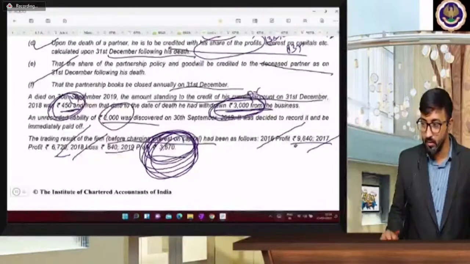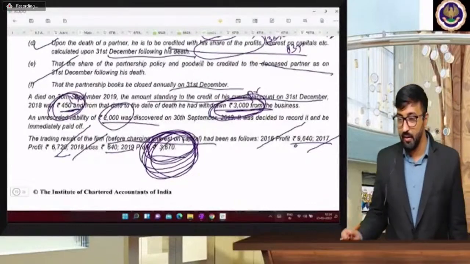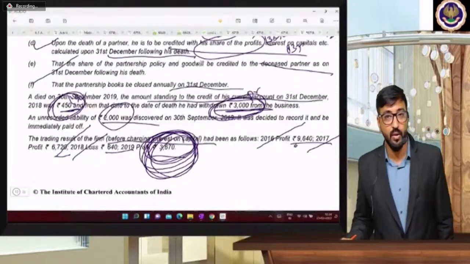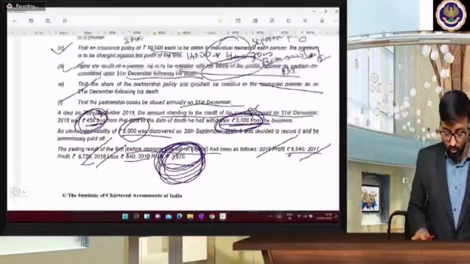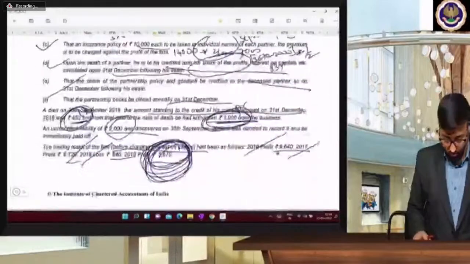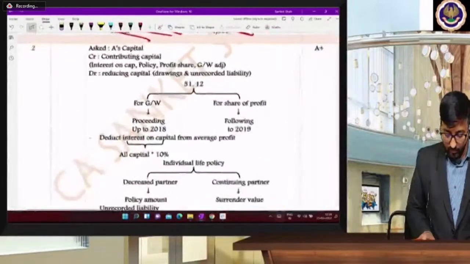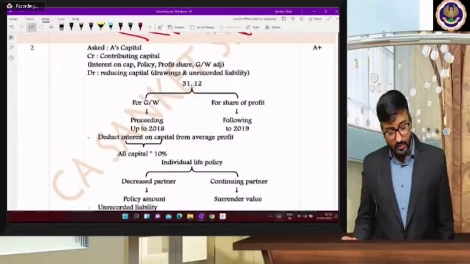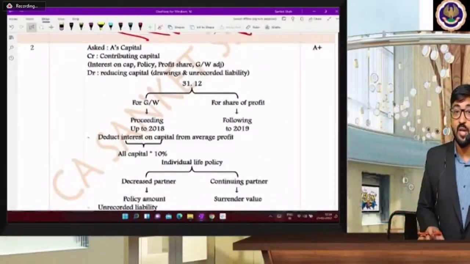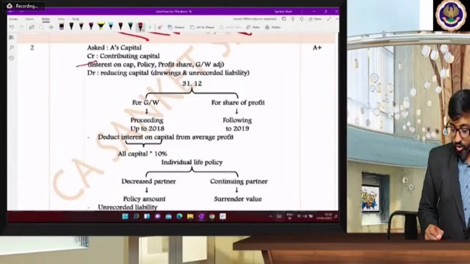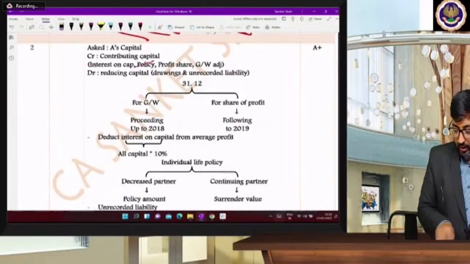A ना? अरे A डाइड हुआ तो A का शेयर निकालेंगे. We are calculating A's share, that is 1/2. So his capital amount which are contributed, interest on capital, policy, profit share and goodwill adjustment.